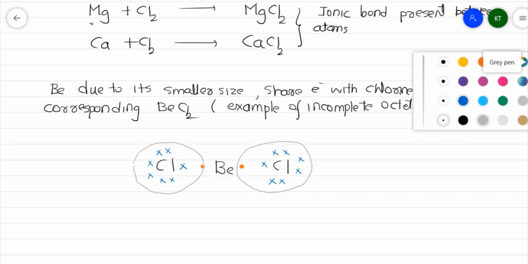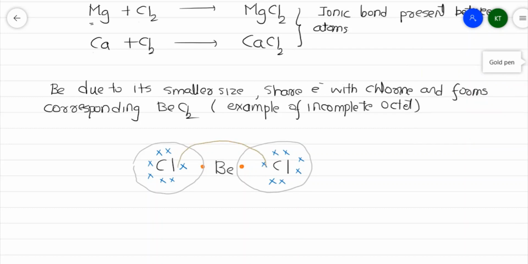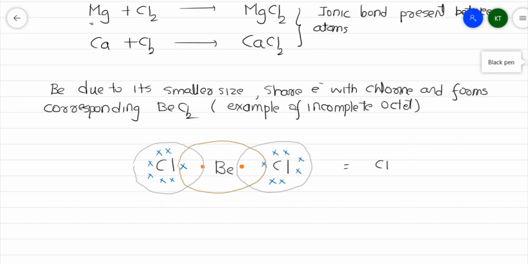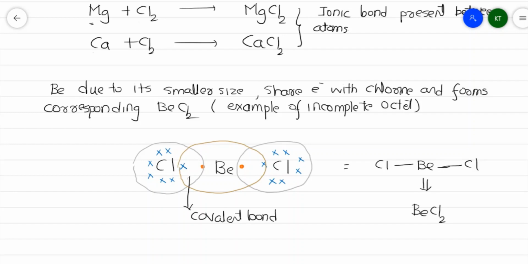Beryllium does not complete the octet, but it has 4 electrons in its surrounding, where sharing of electrons takes place between beryllium and chlorine and results in formation of Cl-Be-Cl, which we take as BeCl2. So this is about the formation of beryllium chloride. As there is sharing of electrons, a covalent bond is formed.